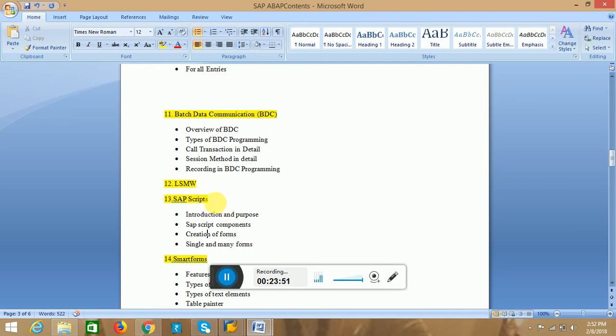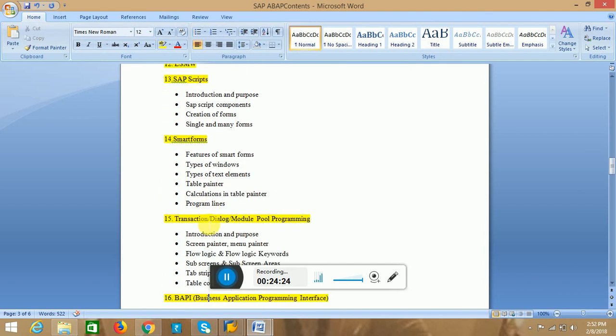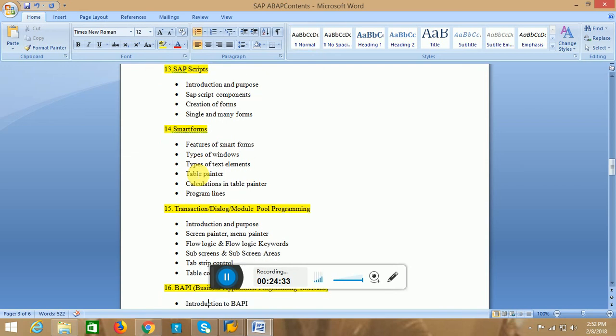SAP scripts and smart forms. The main difference between the SAP scripts and smart forms is that SAP scripts is a very old version of SAP, and compared with that, smart forms are a newer version. If we compare both, smart forms are very efficient and very flexible, and we can generate our forms in a colorful format and a number of formats like that. Okay, the next thing is modular programming.